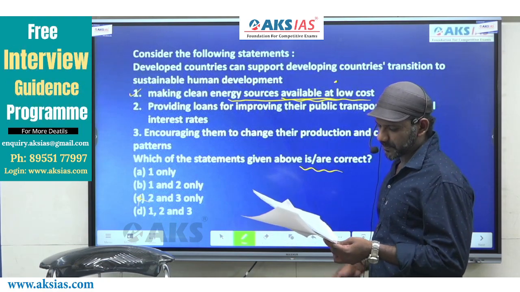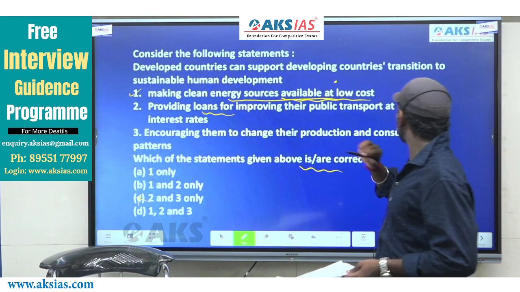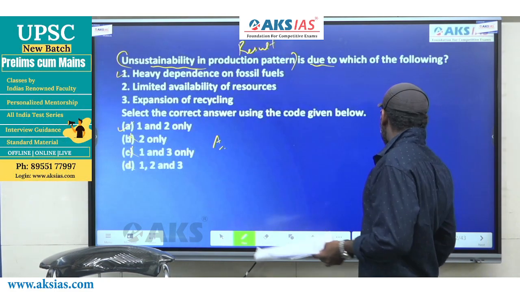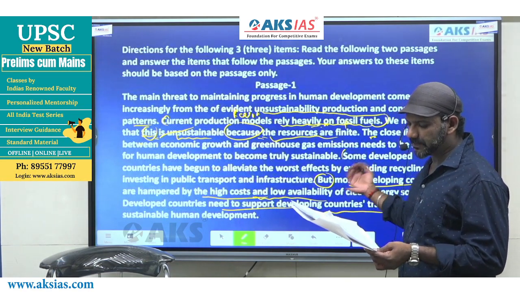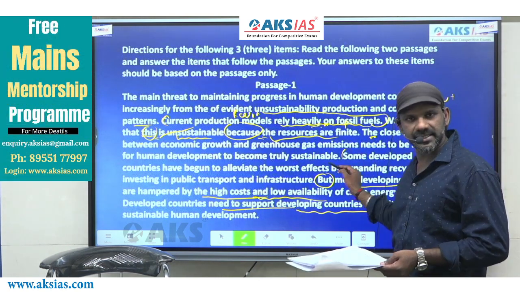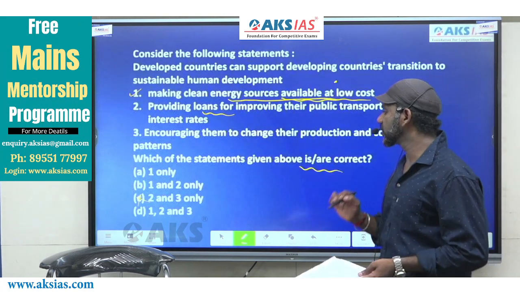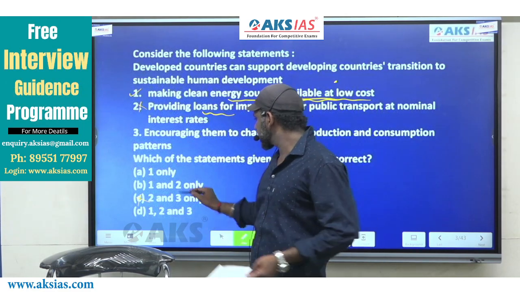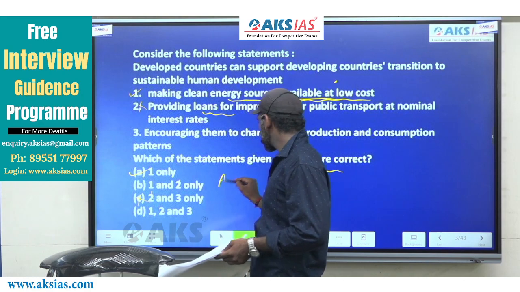Come to statement 2. Providing loans for improving their public transport at nominal interest rates. If you just notice this part of the passage, providing loans for improving their public transport is nowhere a part of the details talked about in this context of the passage. 2 cannot be or should not be an answer to this question. 2 is eliminated. Based on that, 3 options are easily gone. B is gone, C is gone, D is gone. The answer must be option A.